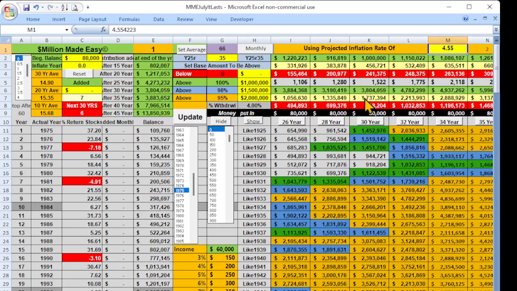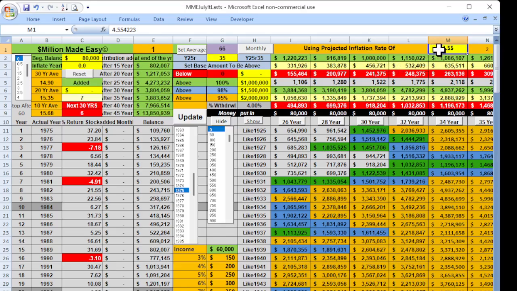This shows us the $3.804 million, and I actually ran the numbers here. I figured out what it would take to come out to exactly $1 million if the inflation rate was this number right here, 4.554223. On this amount, you would have the buying power of $1 million 30 years from now if you got these kinds of sums. Now, this is the best case scenario. If you had this right here, $1.737 million, that would have the buying power of $456,000 with this inflation rate.